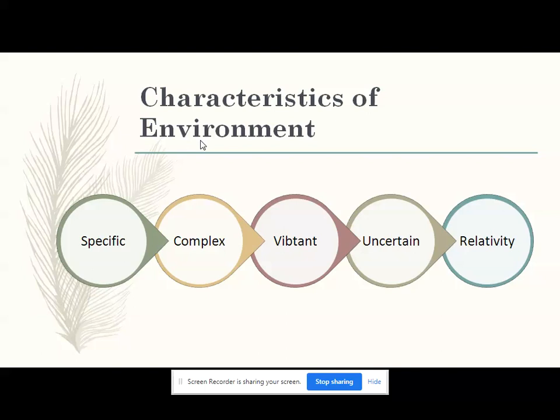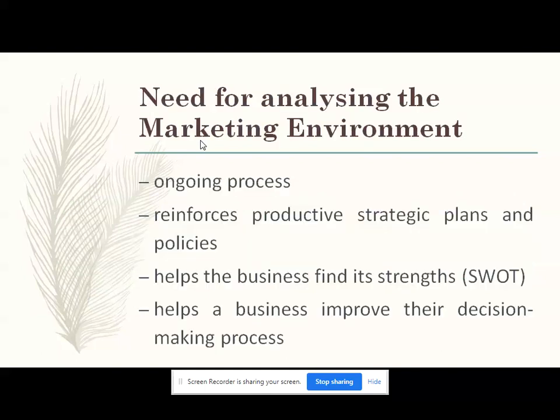For example, saris are the traditional dress of women in India, so they are always in demand. However, in another western country, the demand for the sari may be zero. So it depends on the nature of the organization. So these are the various characteristics of the environment: it is complex in nature, it is vibrant, it is uncertain, and it has relativity.